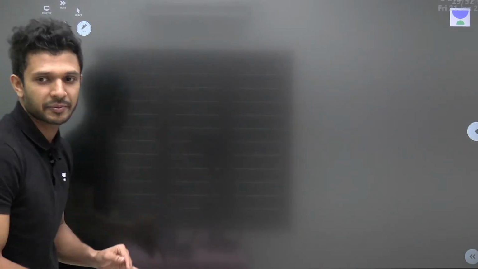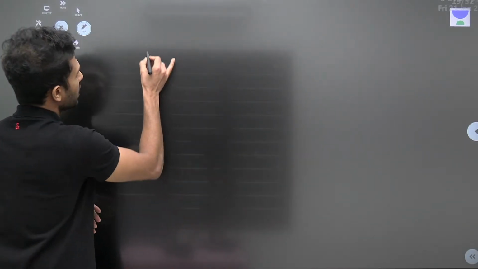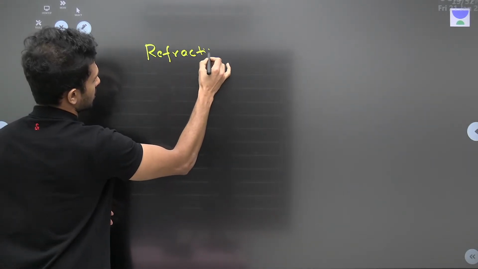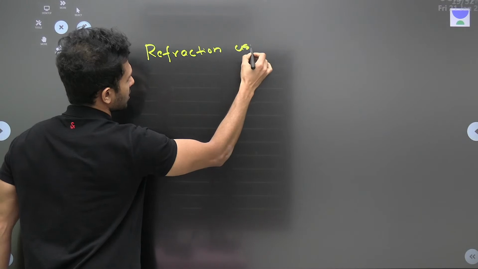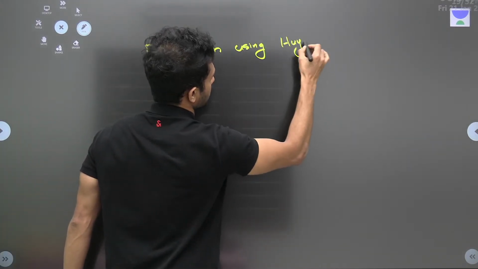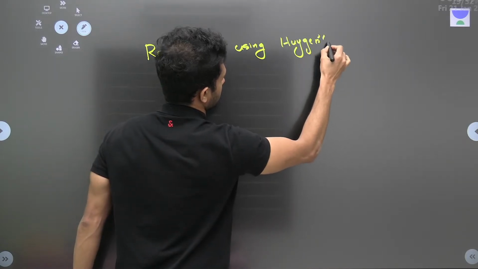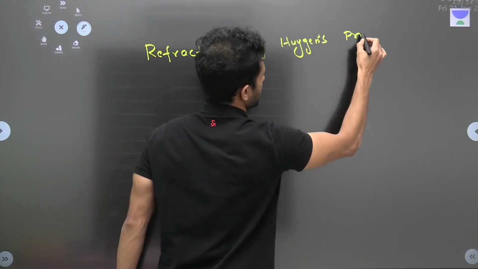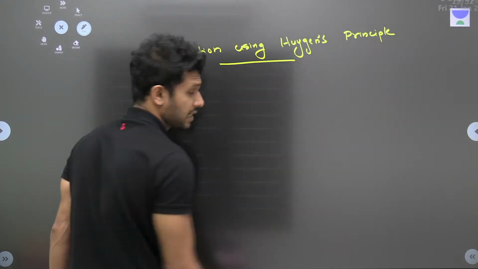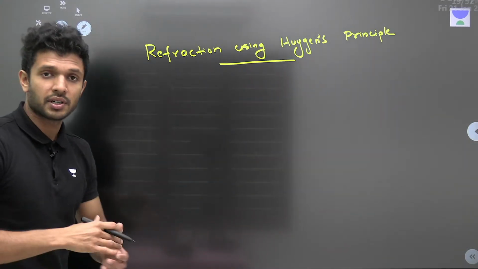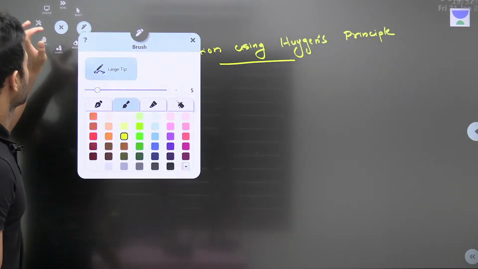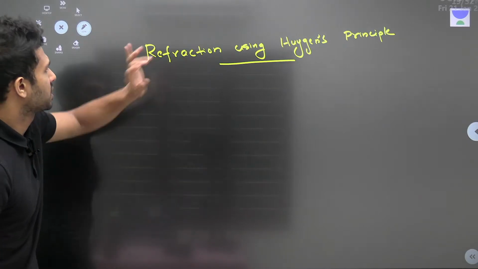Next page pe dekh le, what are we going to do? We are going to prove refraction using Huygens principle. Now, I know that from this chapter, these diagrams are difficult for many. So many of you have personally asked me also, इसीलिए मैं कर रहा हूँ. ठीक है? Okay. देख ले how to do this.